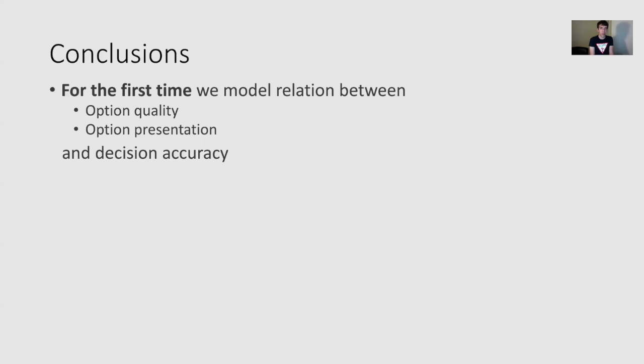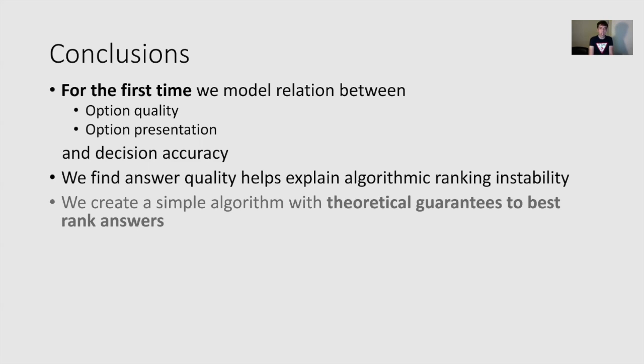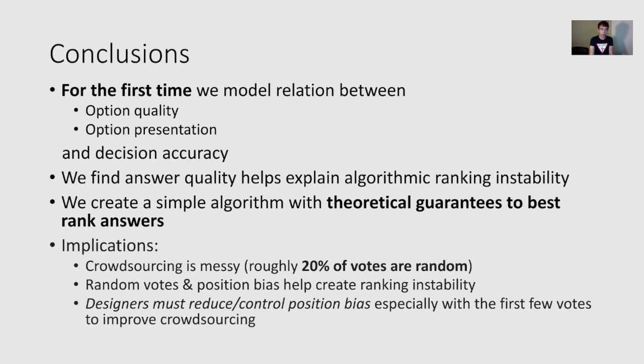So in conclusion, for the first time we modeled the relationship between option quality, option presentation, and decision accuracy. We find that answer quality helps explain algorithmic ranking instability, and we create a simple algorithm with theoretical guarantees to best rank answers. The implications of our work are threefold.